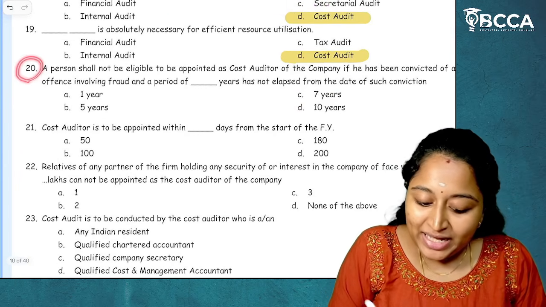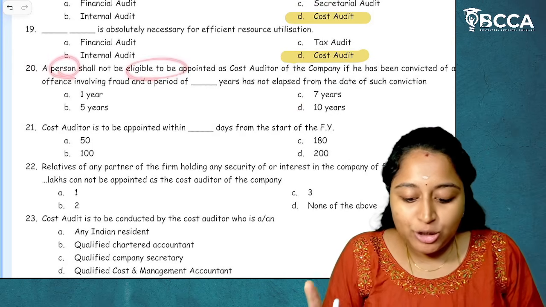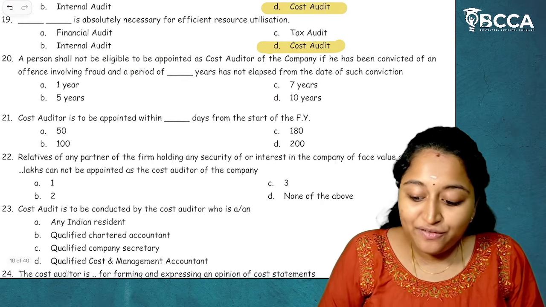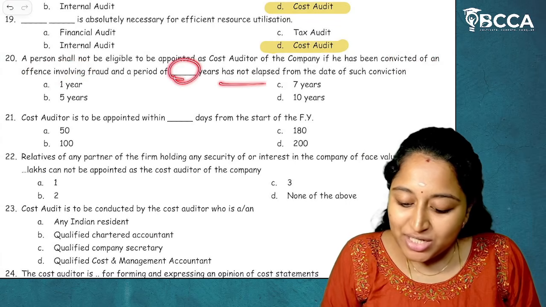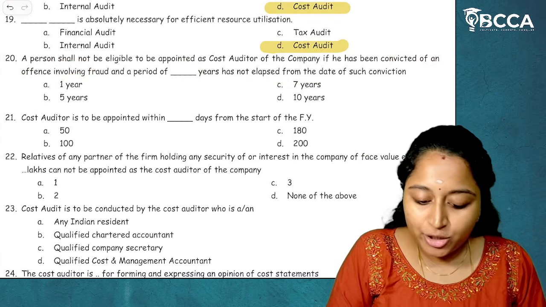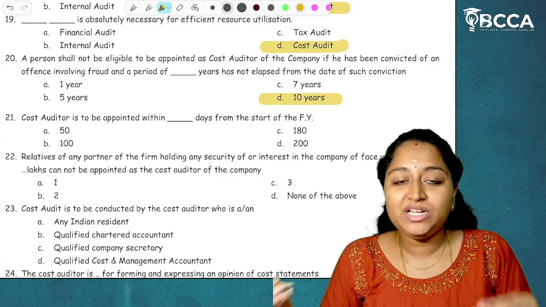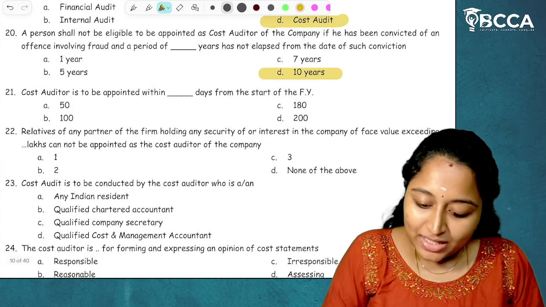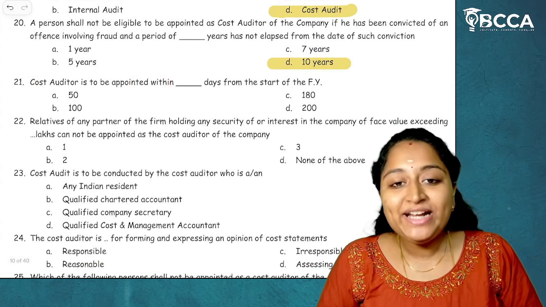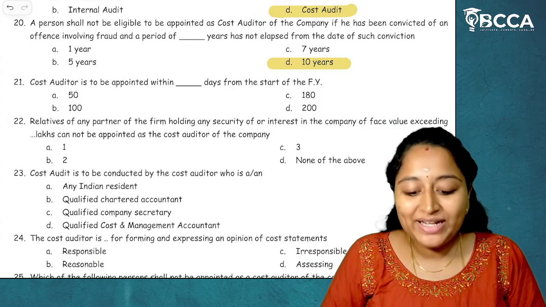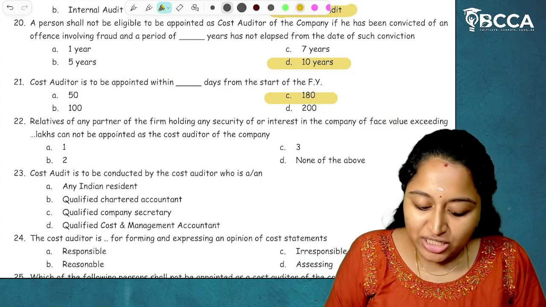Then question number 20. A person shall not be eligible to be appointed as a cost auditor of the company if he has been convicted of an offence involving fraud and a period of dash years has not elapsed. It is a repeated question. The answer is option D, 10 years has not elapsed. Next, question number 21. Cost auditor is to be appointed within how many days from the start of the financial year? Within 180 days from the start of the financial year.